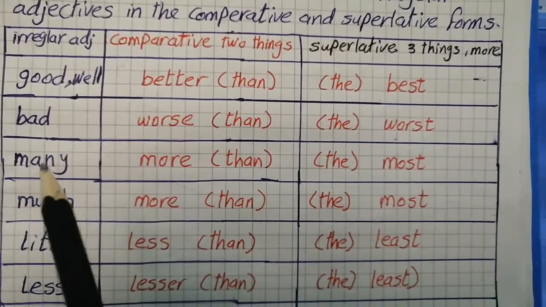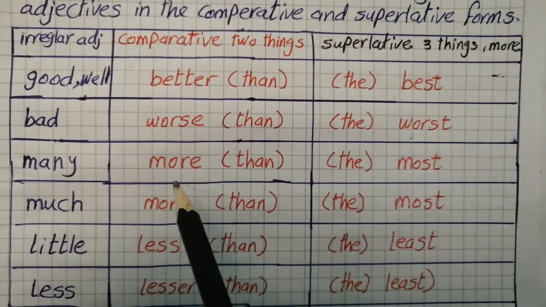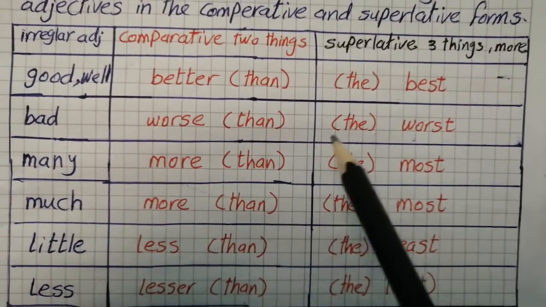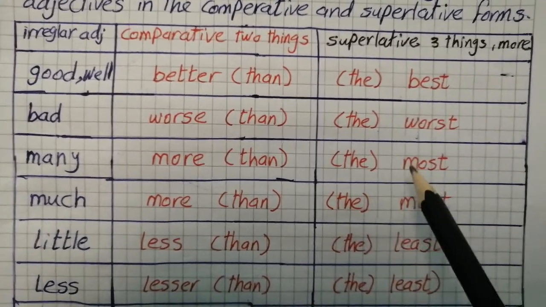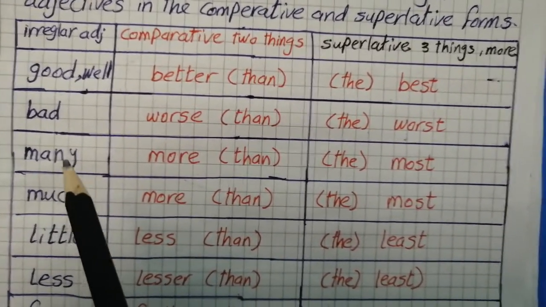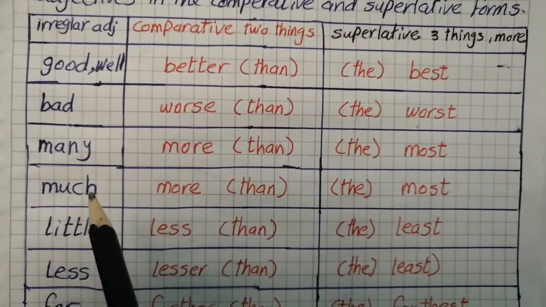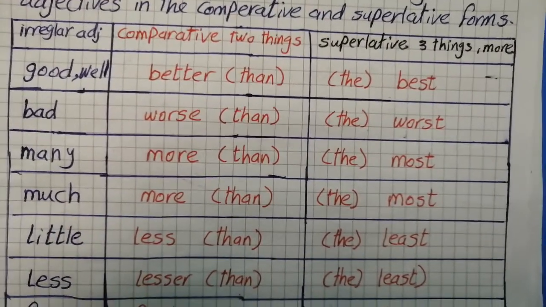It's wrong. Many, which is followed by a countable noun like many bottles, many friends, many books, many doors, many houses, many homes. So many in the comparative form is more books than, more friends than. In the superlative form, the most friends, the most books. So don't say manier or manyest, it's wrong.